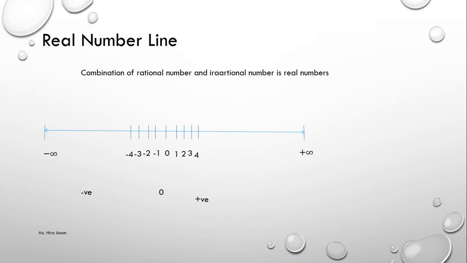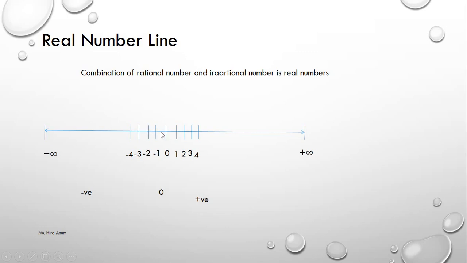This is the real number line. On the left side we have negative values, in the middle 0, and on the right side positive numbers. Between 0 and 1, there are infinite numbers. Between -4 and -3, we have infinite numbers.